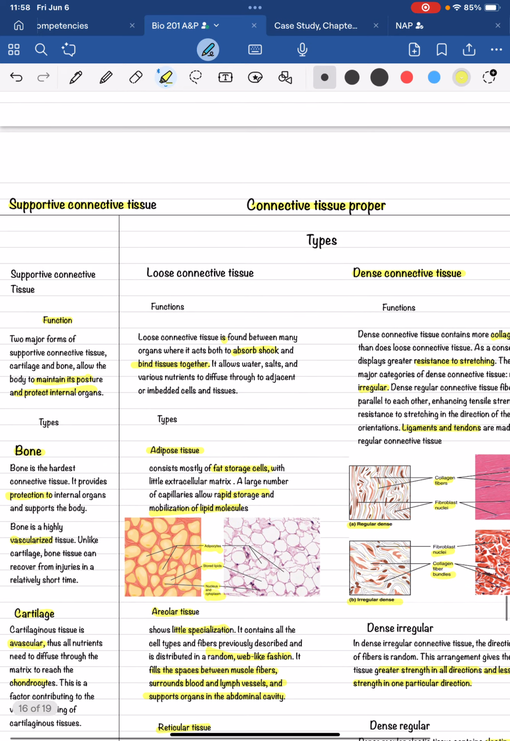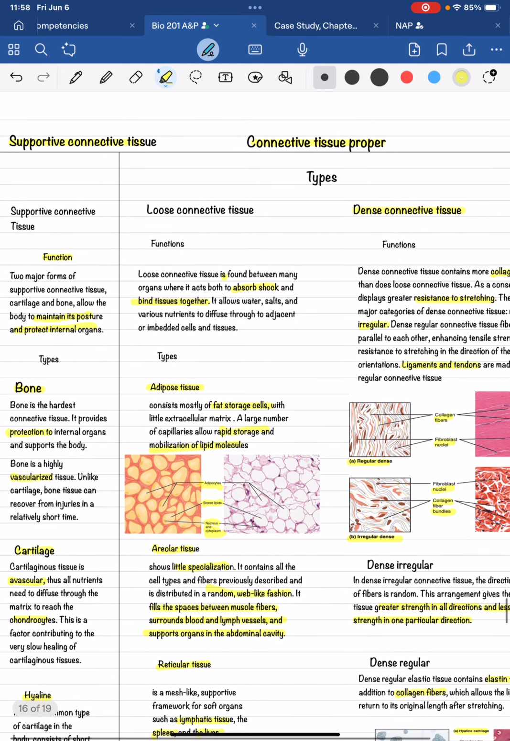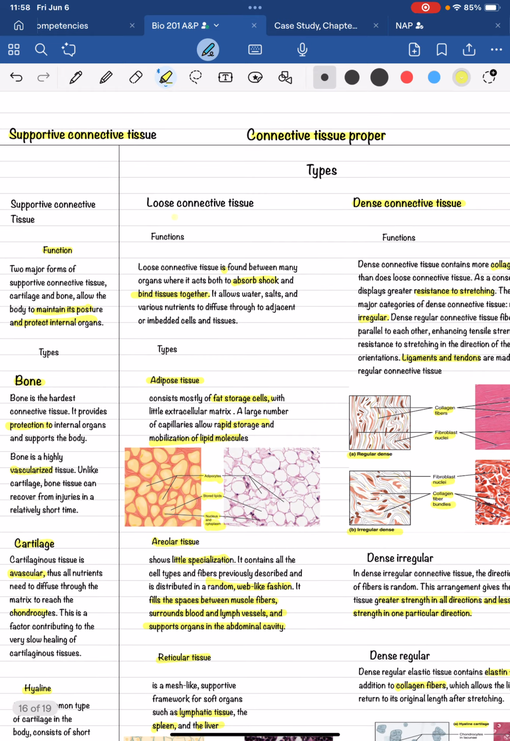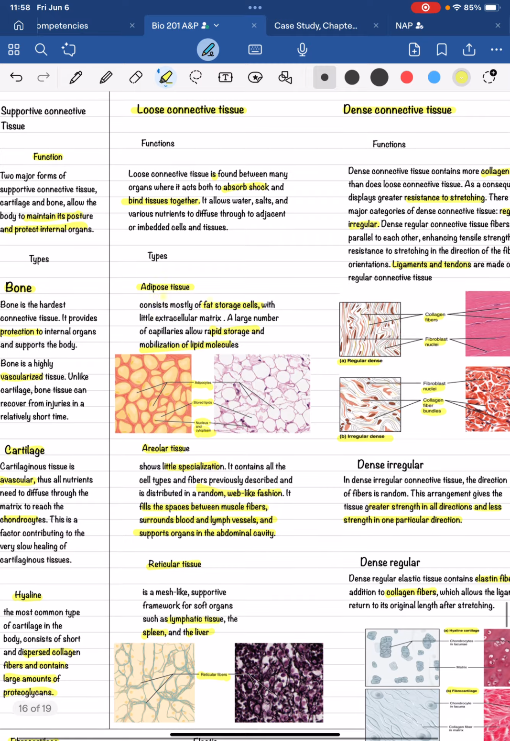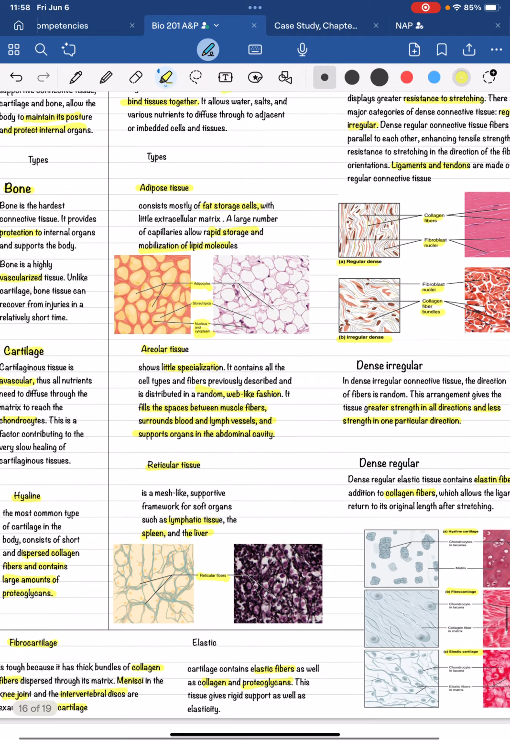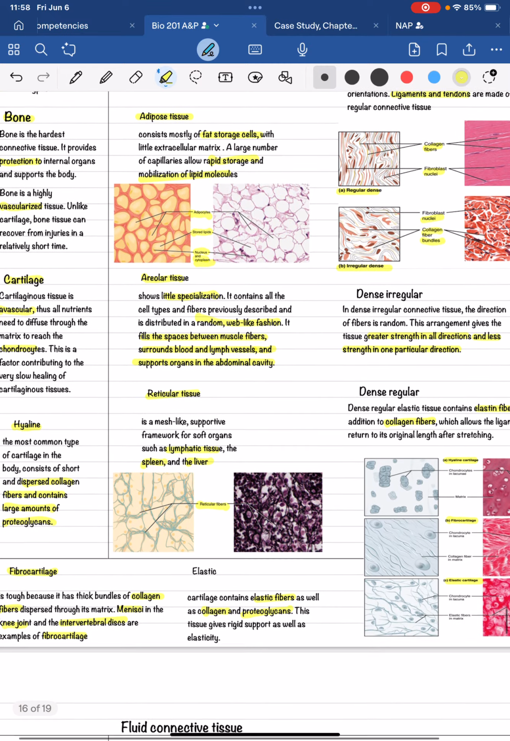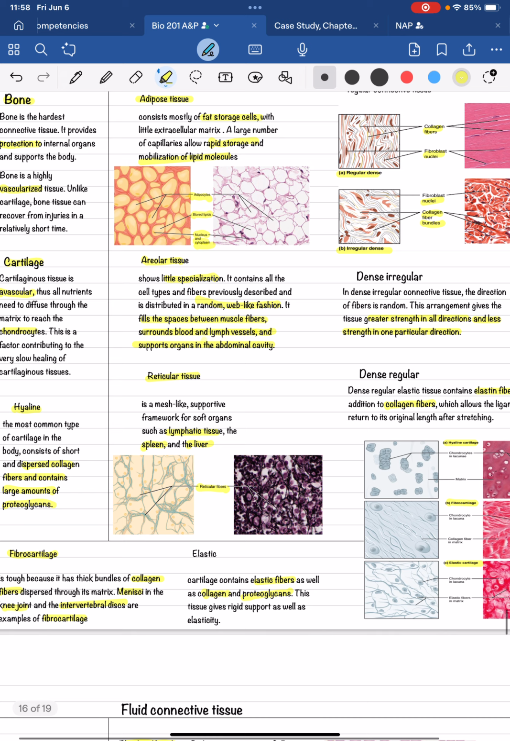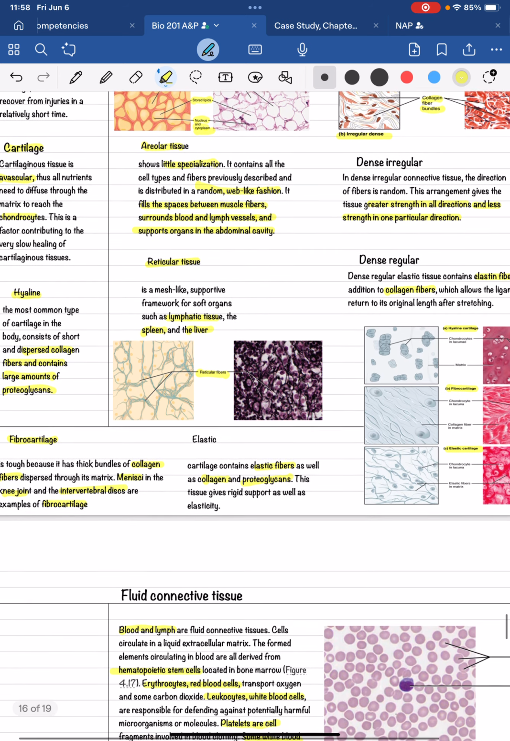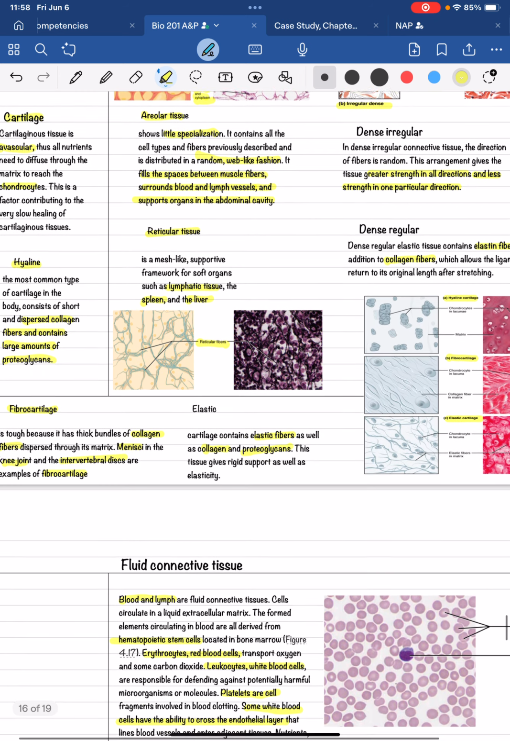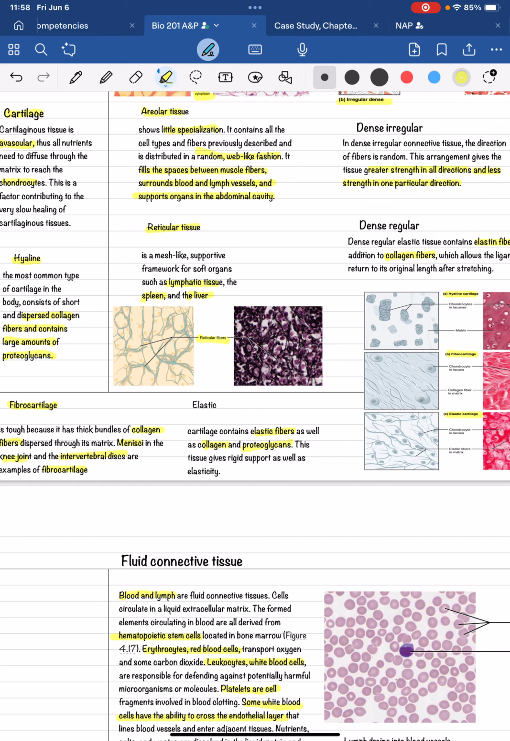So connective tissue proper has 2 types. Loose connective tissue includes adipose tissue, those are fat storage cells, and areolar tissue. This tissue fills the spaces between muscle fibers, surrounds blood and lymph vessels, and supports organs. Reticular tissue is a mesh-like supportive framework for soft organs, such as lymphatic tissue, spleen, and the liver.